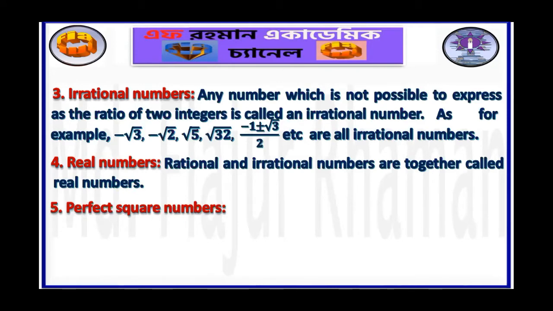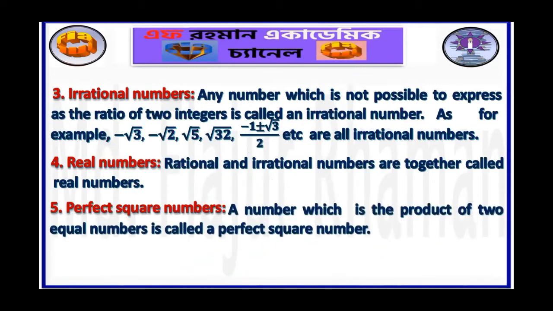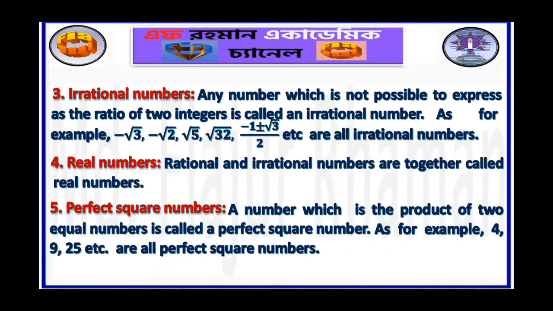Perfect square numbers. A number which is the product of two equal numbers is called a perfect square number. As for example, 4, 9, 25, etc. are all perfect square numbers because 4 is the product of 2 and 2, 9 is the product of 3 and 3, and 25 is the product of 5 and 5, and so on.